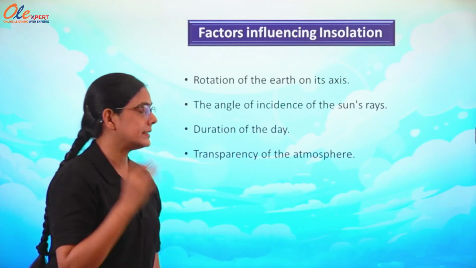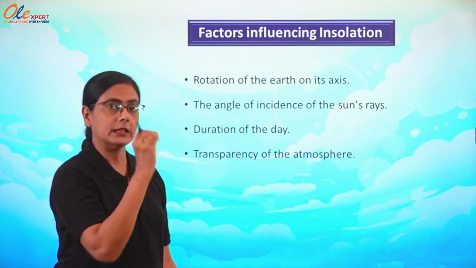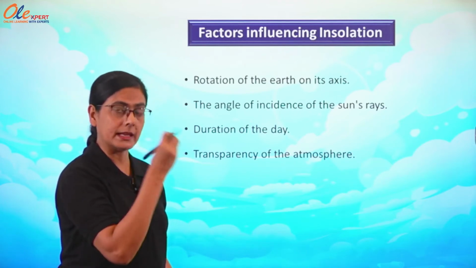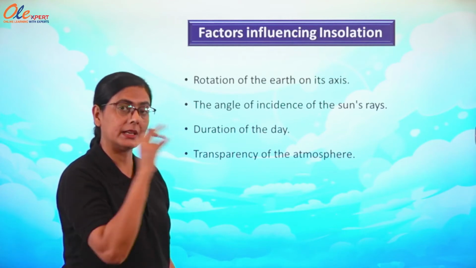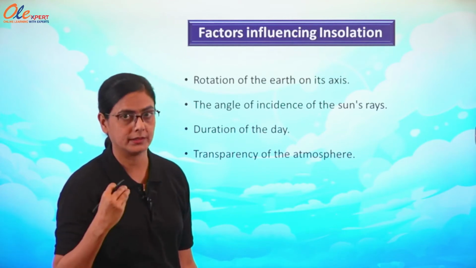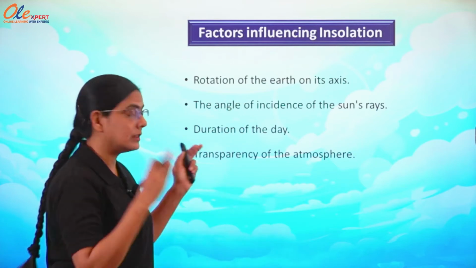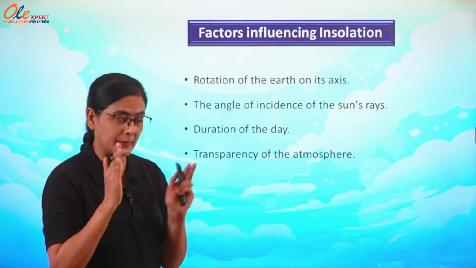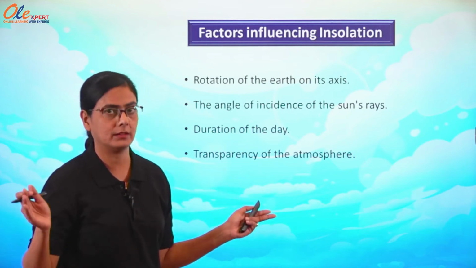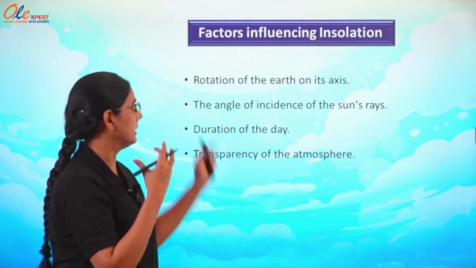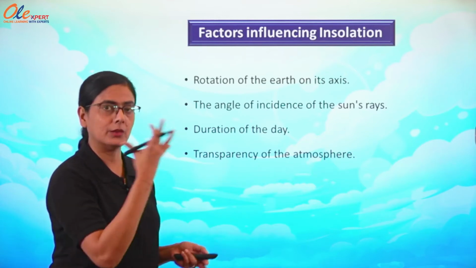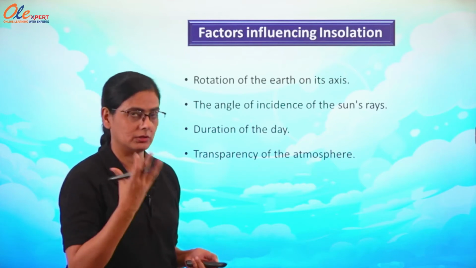Second is the angle of incidence of the sun rays, which determines the amount we get. The angle is very important, whether the insolation is coming at a 0-degree angle or a 90-degree angle. Then the duration of the day, whether it is a short span of time or a long span, affects the amount of solar energy we get.